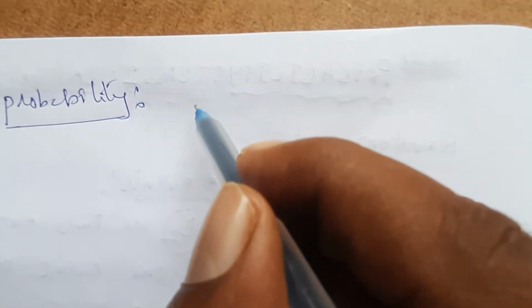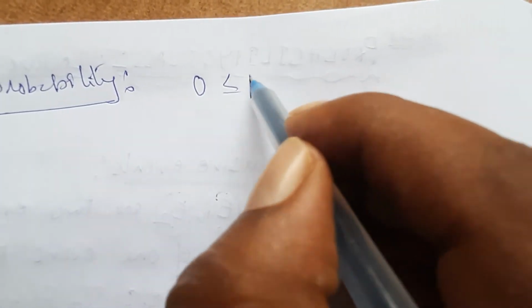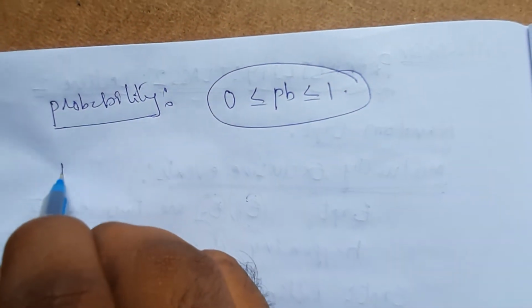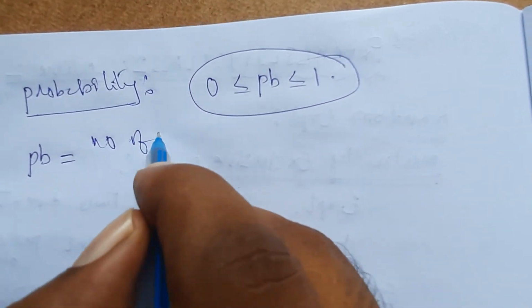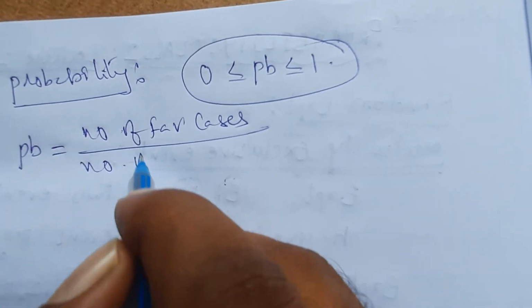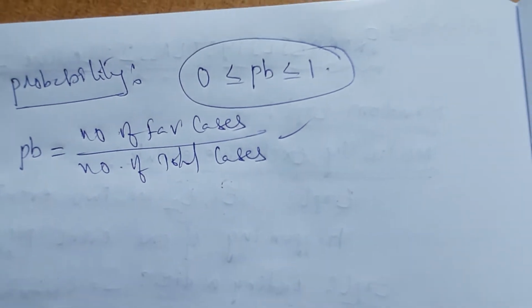Next one in the events category, probability. Regarding this probability value, I have already given it. The probability of any event always lies between 0 and 1, that is, 0 is less than or equal to probability of any event, which is less than or equal to 1. And what is the general formula for probability? Probability is given by the number of favorable cases by the number of total cases. This formula we have already given.